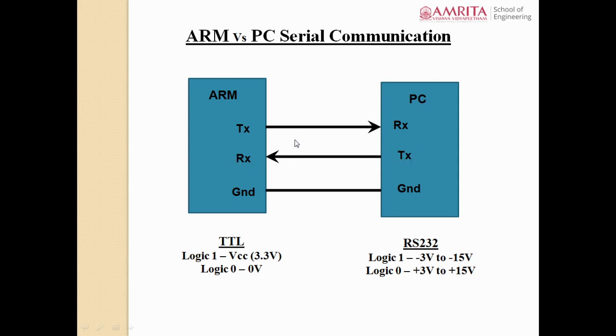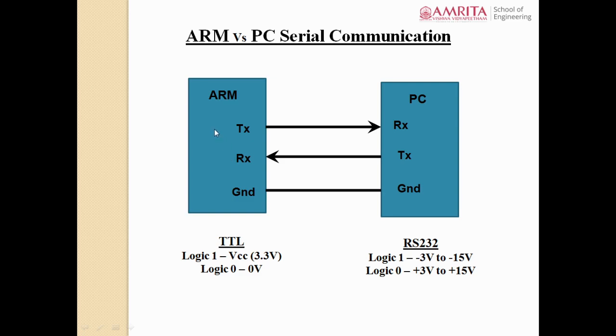In addition to the TX and RX lines, you have one more line, the ground line. This line is used for making both circuits have a common ground. Because ARM and PC work on two different power supplies, they will have separate grounds. But when you are transmitting data from one circuit to the other, from ARM to PC, both should have the same reference potential.